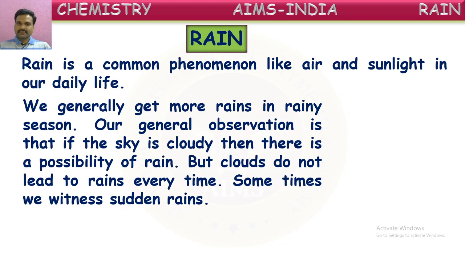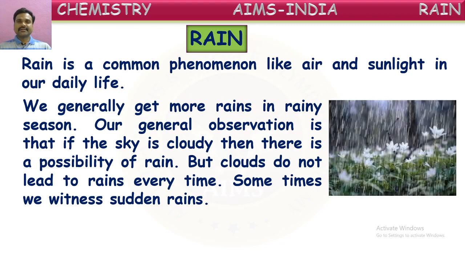I heard this. How do you say? By watching those dark clouds which are formed there. So from the clouds, rain occurs. But clouds do not lead to rain every time. All the times it may not rain because of these clouds. But in the rainy season, most of the times when the clouds form, it may rain immediately. Sometimes we witness sudden rains without any clouds. All of a sudden, sometimes rain occurs. We will be witnessing this also. So here you see, nicely it is raining.